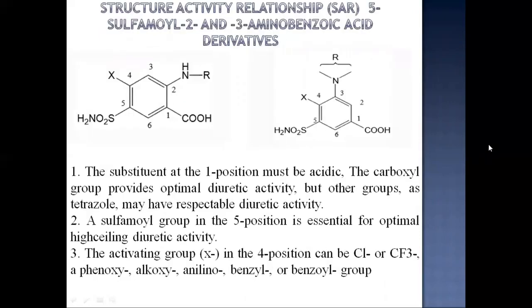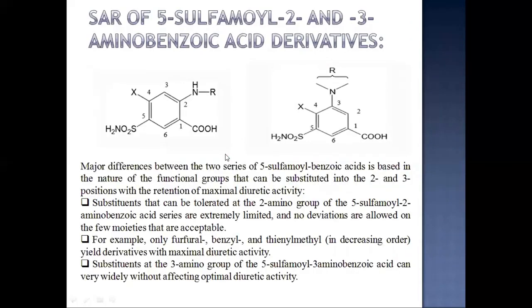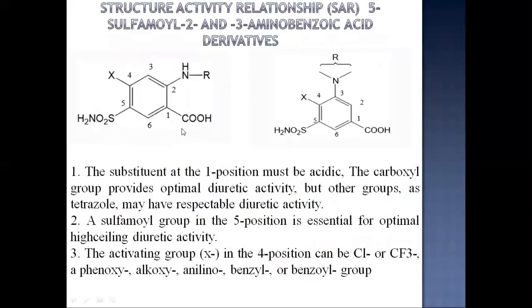If we are going to study the structure activity relationship for these compounds, the substituent at the first position must be acidic. Here you can see for both these compounds, the carboxyl group provides optimal diuretic activity, but other groups such as tetrazole may have respectable diuretic activity.